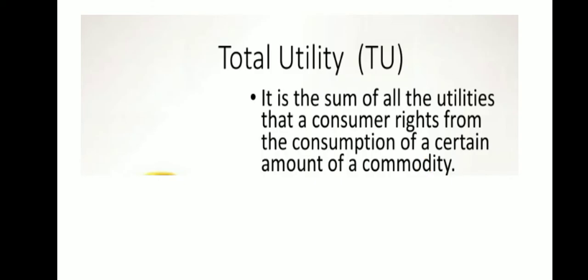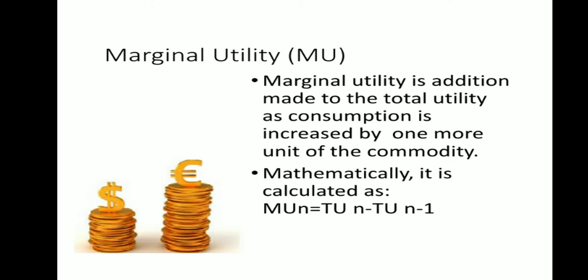Now let us understand what is total utility. It is the sum of all the utilities that a consumer derives from the consumption of a certain amount of a commodity. Whatever consumption he is making, when we add all the utilities derived from it, we get total utility.